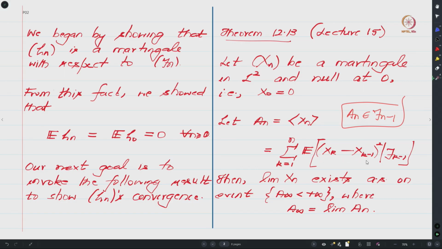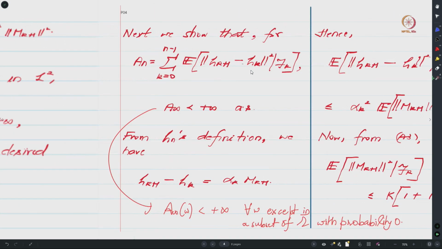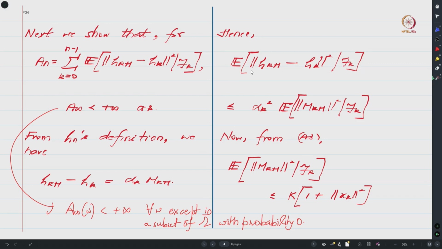We were able to work with this because in that result we were working with real valued martingales. However, in our stochastic approximation context we are working with vector valued random variables, and hence we are going to work with the norms of this zeta n sequence. Is this okay?